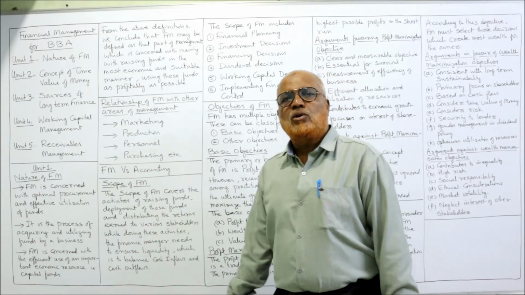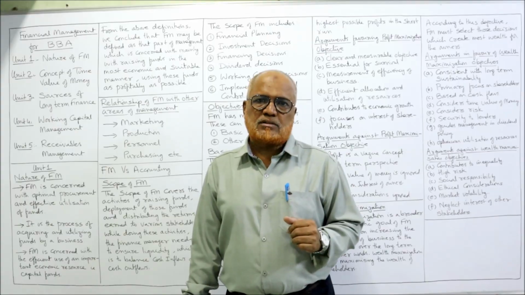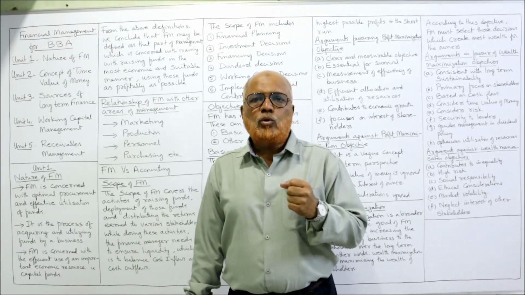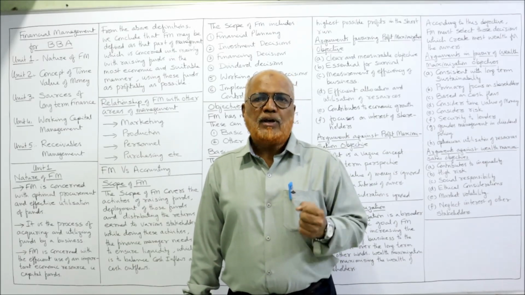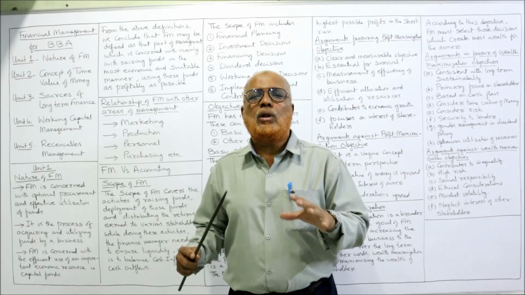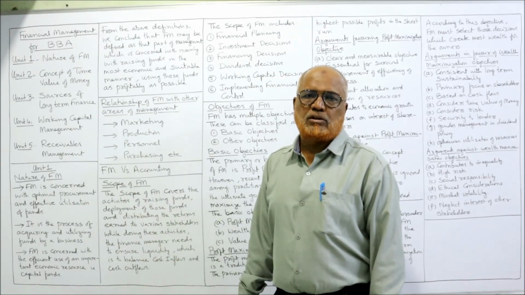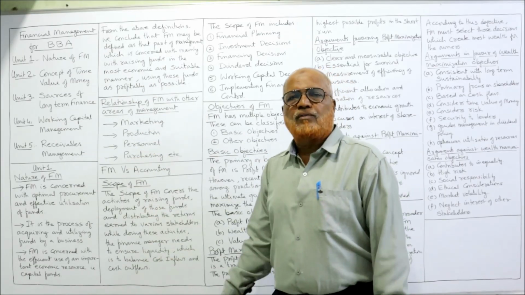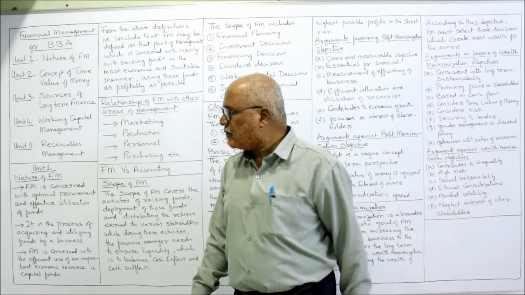The last unit, receivables management. That means the credit policy of the business, how to manage the credit customers, how to manage the receivables, and inventory management, EOQ, ABC analysis and different levels. All this inventory management we are going to study in receivables management. Last, unit number 5. So this is the complete structure of the subject financial management for BBA.